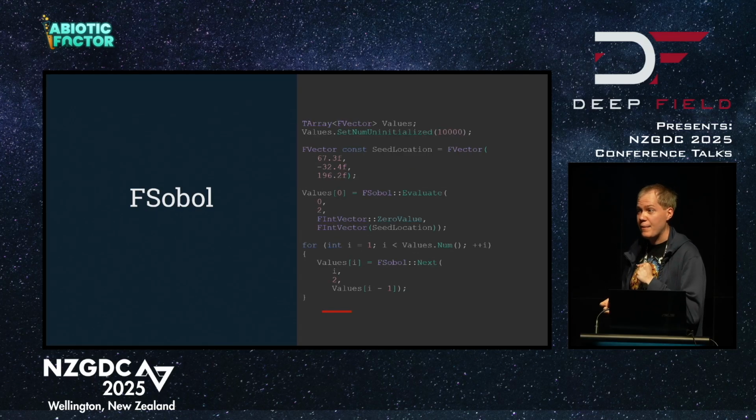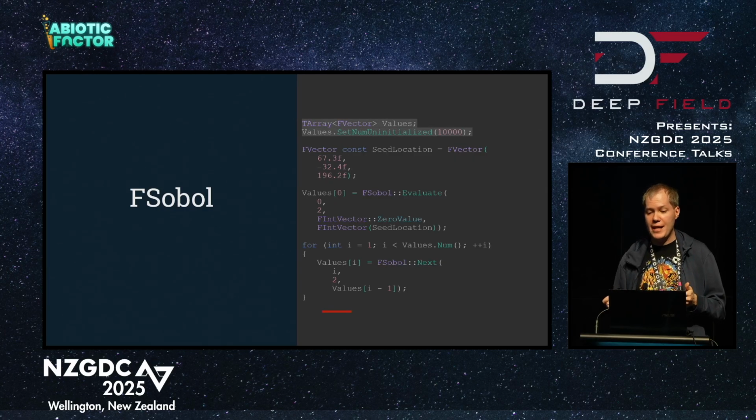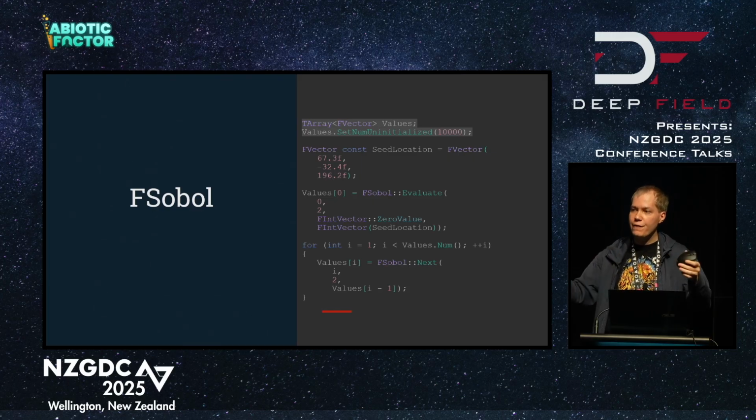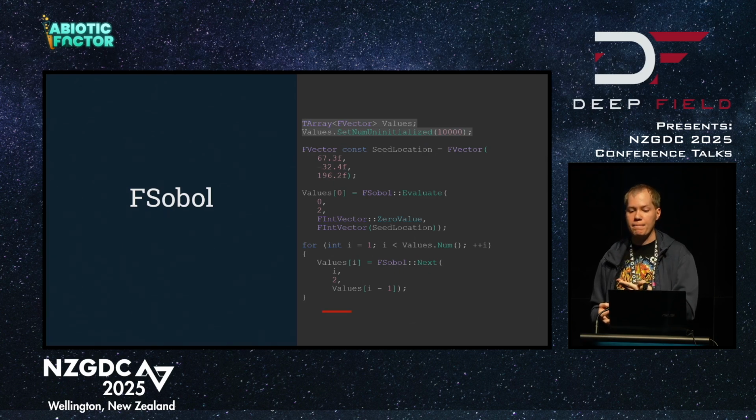We can take this a step further and move to a Sobol sequence. Let's say that instead of an array of 10,000 floats, we want an array of 10,000 vectors. Maybe we're seeding a field of flowers or trees or whatever, and we need a whole lot of random points. A Sobol sequence works a little bit differently. It takes a complex value like a vector, and it mutates it in a random way.